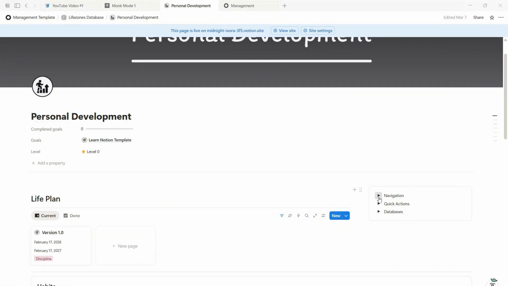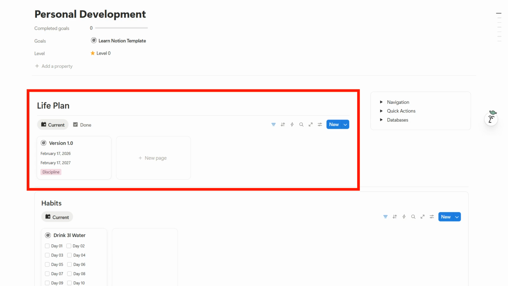Just like on other pages, the sidebar allows you to navigate between life zones, perform quick actions, and access all databases connected to this page. The first section is the Life Plan. This tool helps you define your long-term vision and structure your life according to your values and goals.